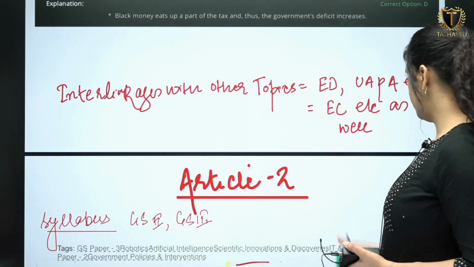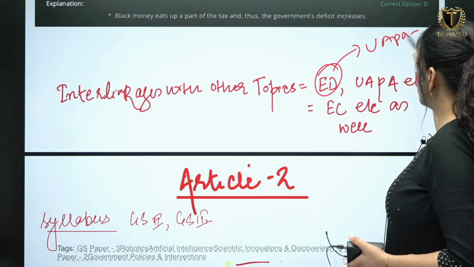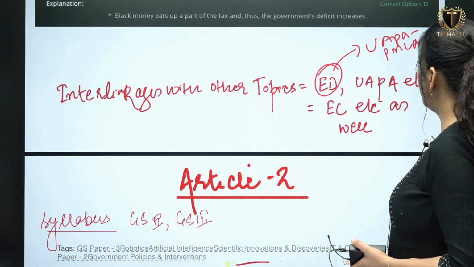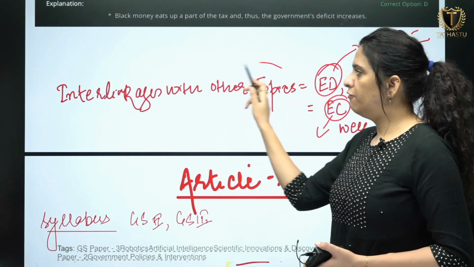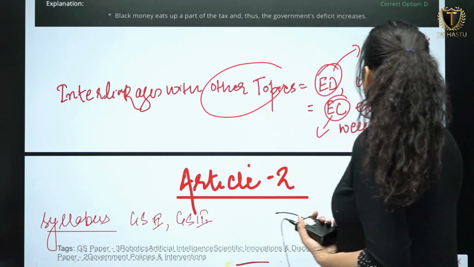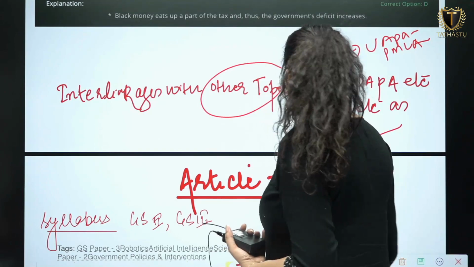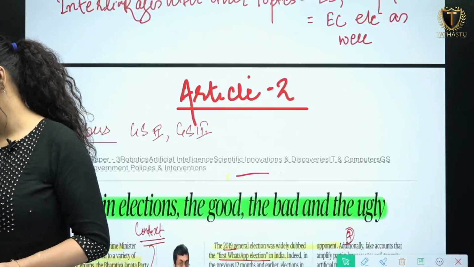So you have to link the Enforcement Directorate topic with UAPA and with the Prevention of Money Laundering Act as well. And then also the Election Commission, how the Election Commission deals if any political party comes under the Prevention of Money Laundering Act. So these are the kinds of questions and interlinkages of various topics you can think of from this article.